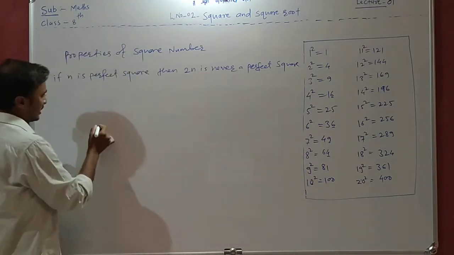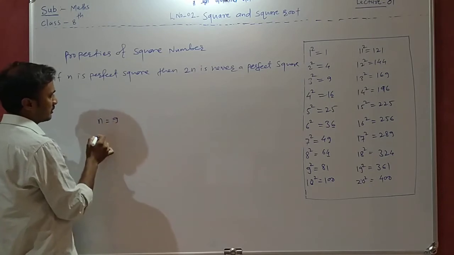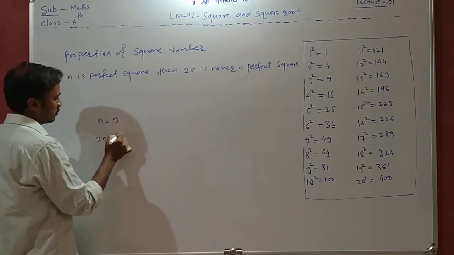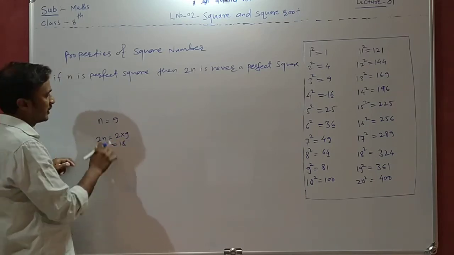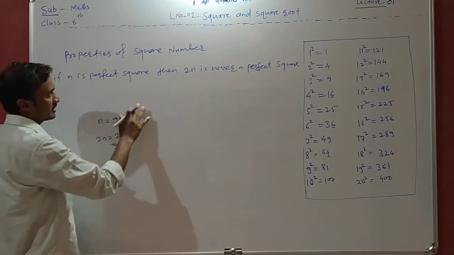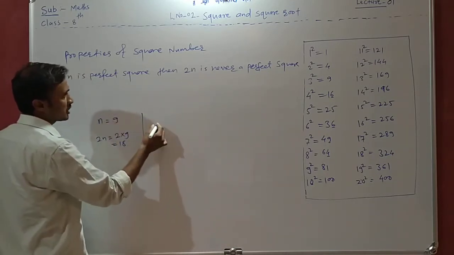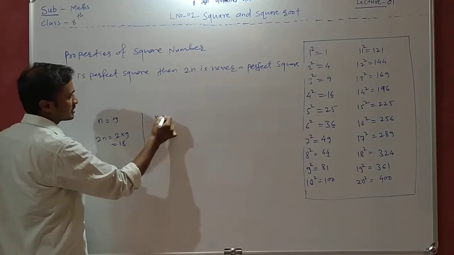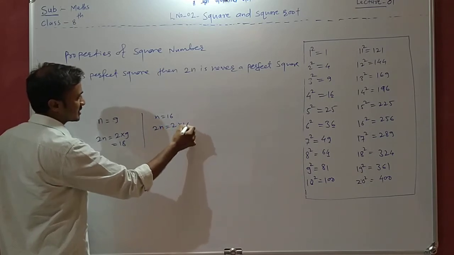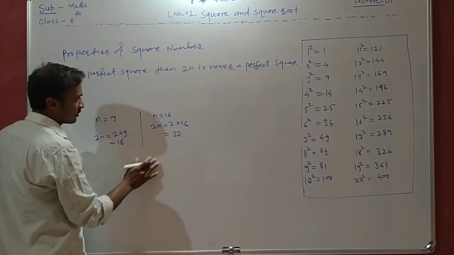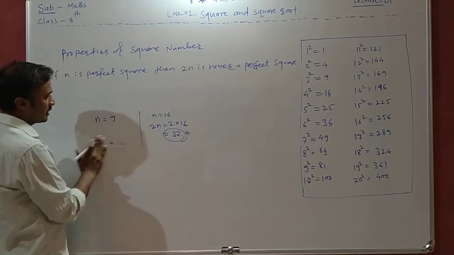Now let us see, suppose you are taking n equal to 9, then 2n is equal to 2 multiplied by 9, here we are getting 18. If n is a perfect square then 2n is never a perfect square. Now take any number, suppose n is equal to 16, then 2n is equal to 2 multiplied by 16, here we are getting 32. Now that 32 is never a perfect square, that 18 is never a perfect square.